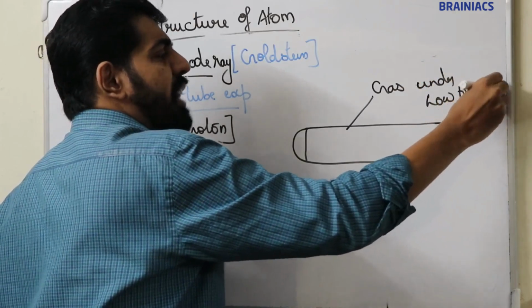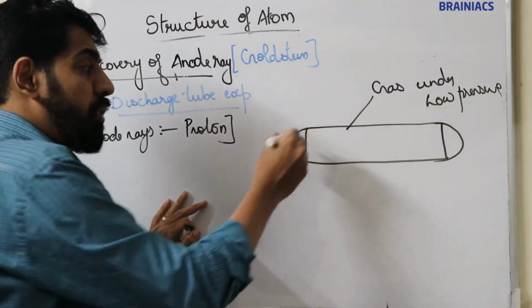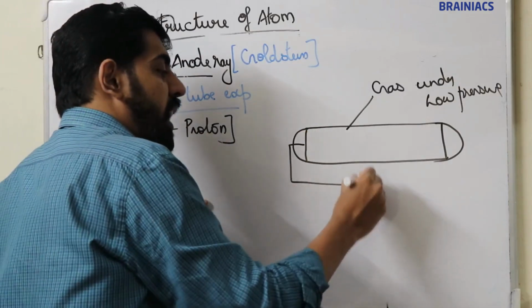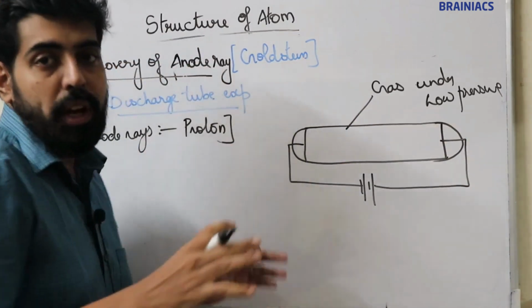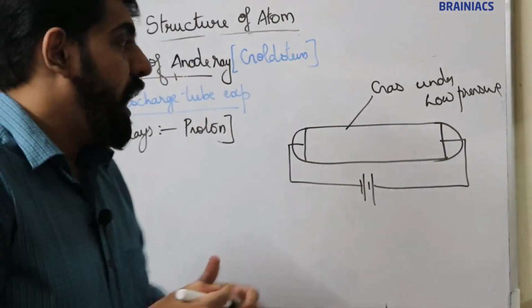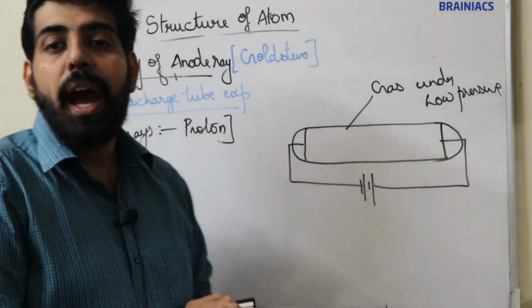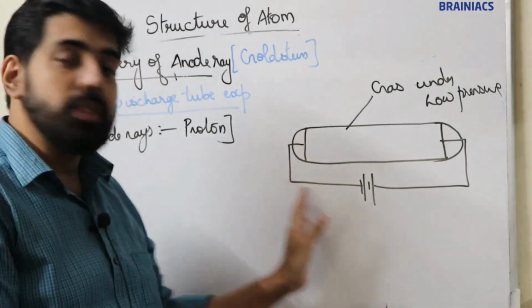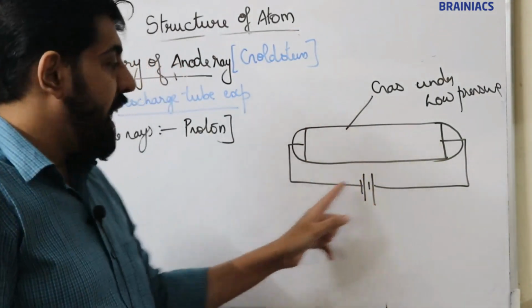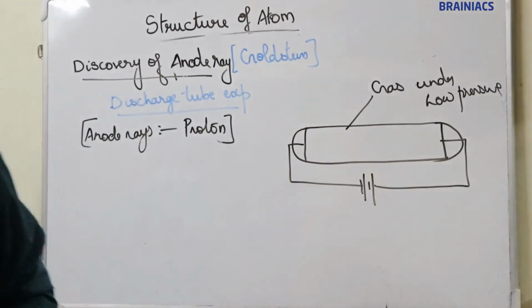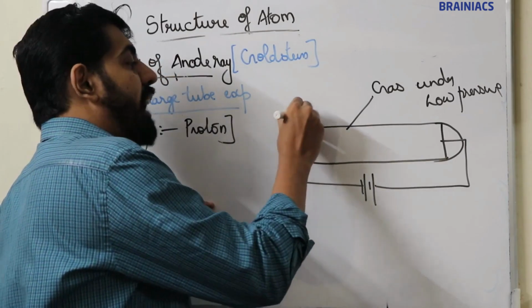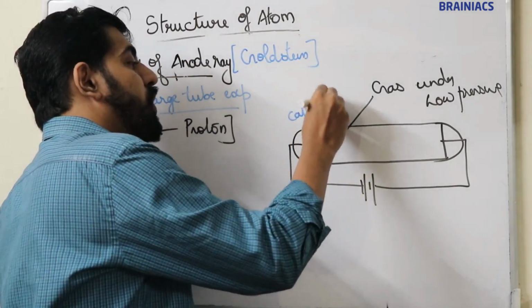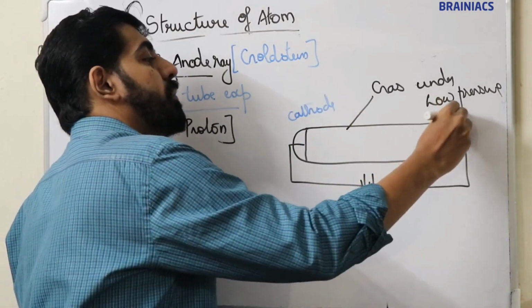Gas at low pressure. A gas is filled under low pressure, and a very high voltage is applied across these electrodes. So a discharge tube consists of a glass tube filled with a gas under very low pressure, and a very high voltage is applied across the electrodes. Now the negative attached electrode is known as cathode, and the positive attached electrode is known as anode.